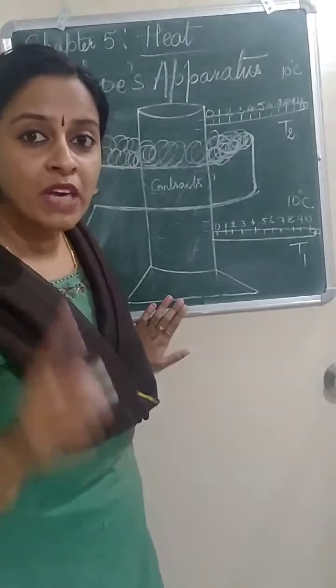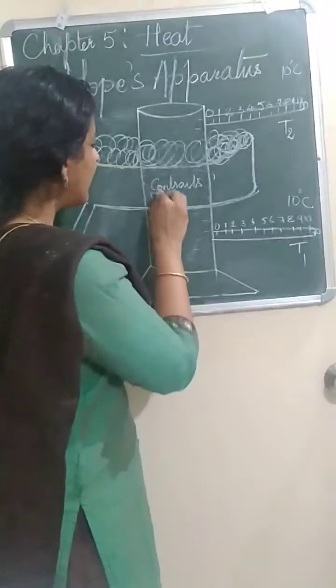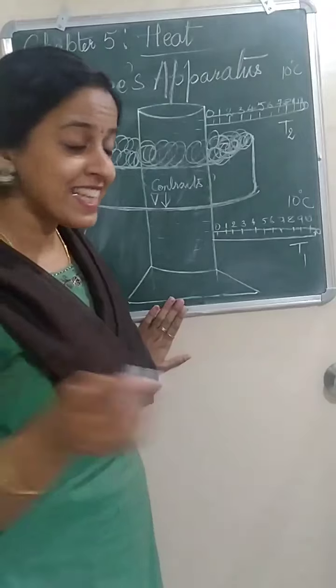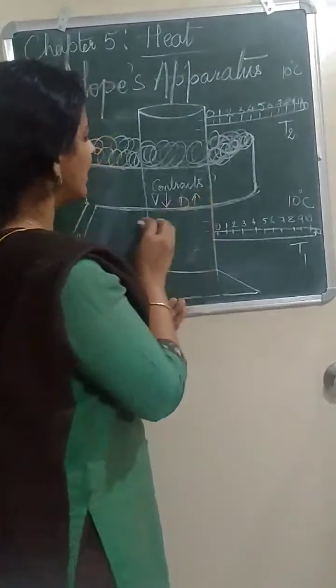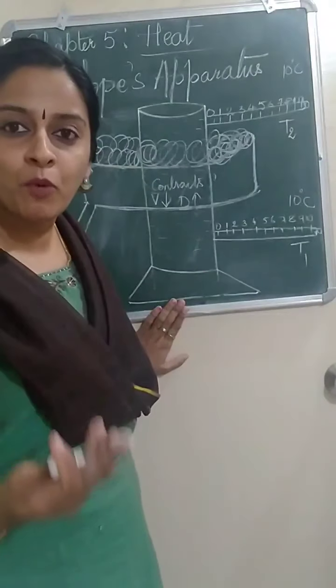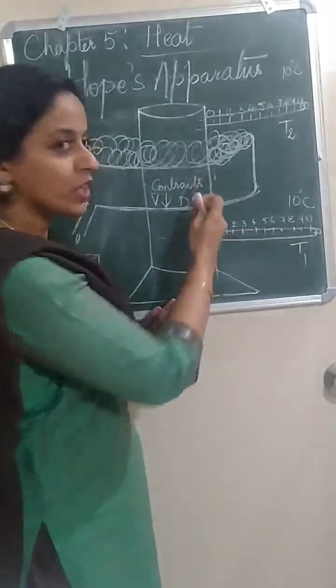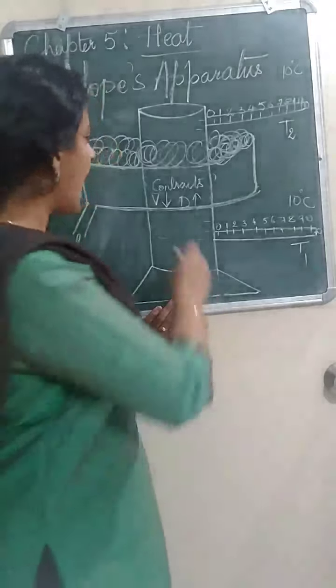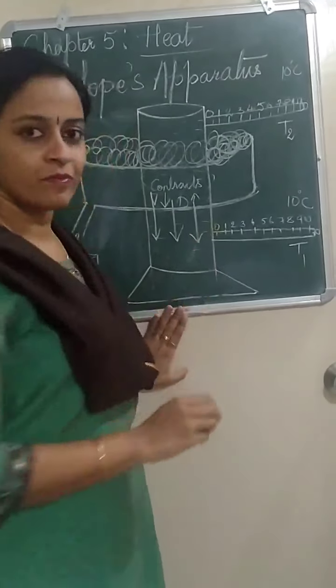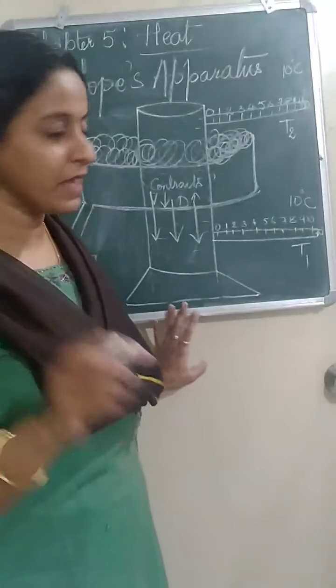Water contracts means volume decreases. Volume decreases means density increases. Now in this part, the density is more. Density more means that part of the water will be heavy and that part of water travels down. Understood? What will happen?